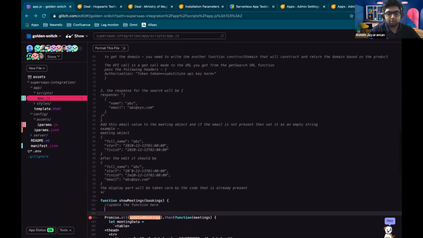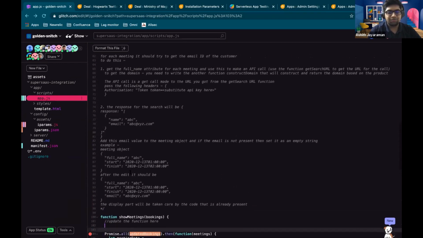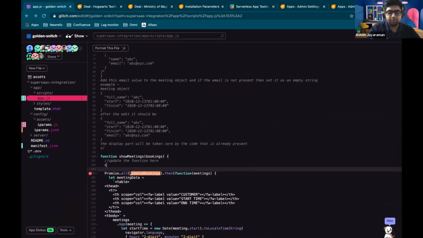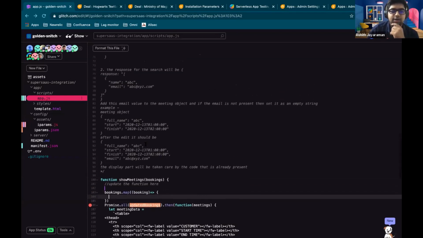Since this is a bit more complicated, I will also help you out, Ilya. First, for each of the bookings that we have, we need to make this API call. So we're first going to map this, and now we have a single booking. With this single booking we need to make the API call, so here you can fill in the client.request.get.